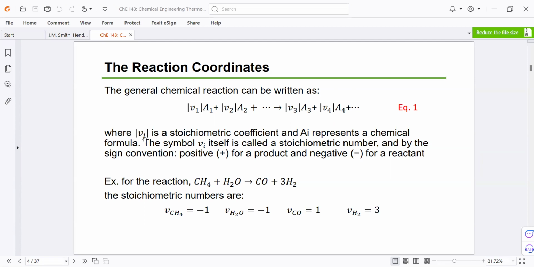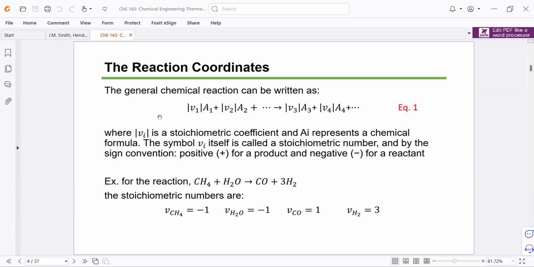Where the absolute value of v sub i is a stoichiometric coefficient, and A sub i represents the chemical formula. So there's a convention right here that we assign a positive value. Right now it's in absolute value sign because it's in the chemical reaction equation, but actually in the calculations itself, v sub i would have a positive value if it's a product, and it's assigned a negative value if it's a reactant.